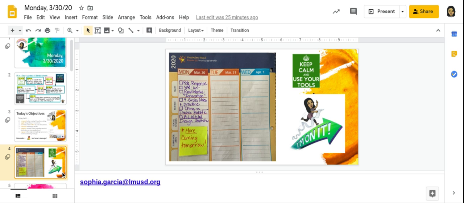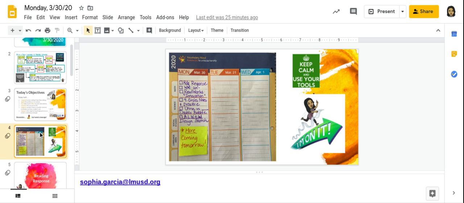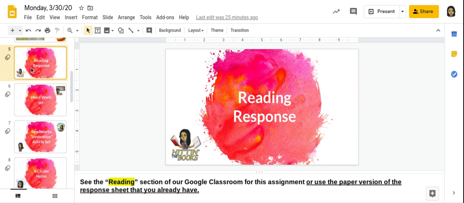Please make sure that you stay current and up to date with using your planner to stay organized so that you can keep track of the assignments that you're completing each day. Don't forget, as you go through the slides yourself, you can always come up here to this present button and see every screen a lot bigger, and that goes for any of the Google slides that I share with you. All right, so reading response.